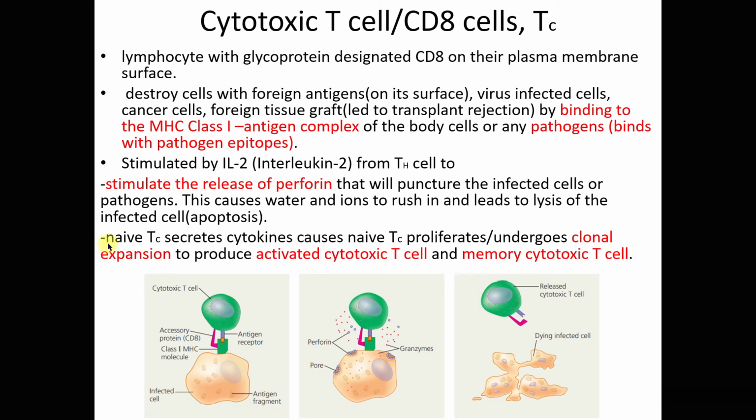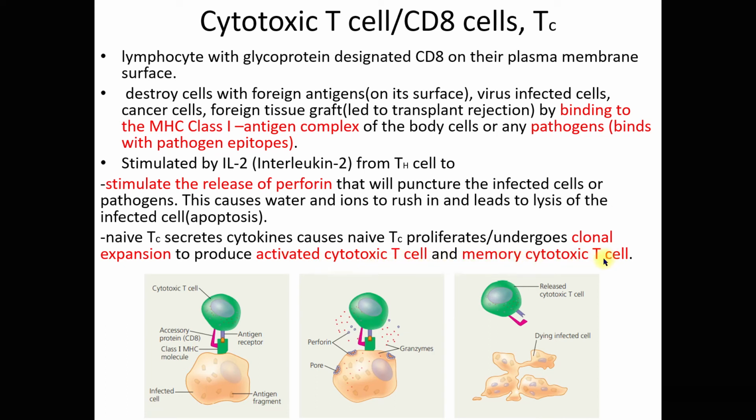Naive cytotoxic T cells secrete cytokines that cause naive cytotoxic T cells to proliferate. Another word for proliferate is undergo clonal expansion, meaning the naive T cell becomes many in a short time, duplicating itself into very many, to produce activated cytotoxic T cells and memory cytotoxic T cells.